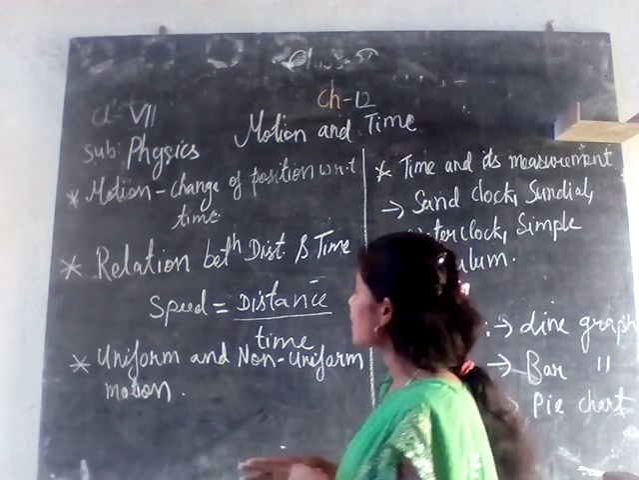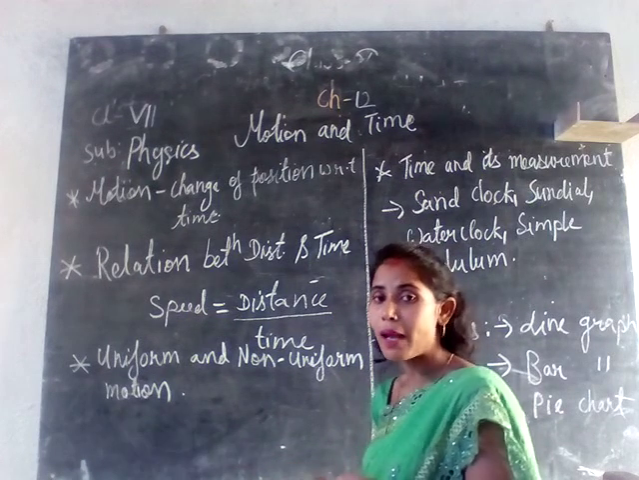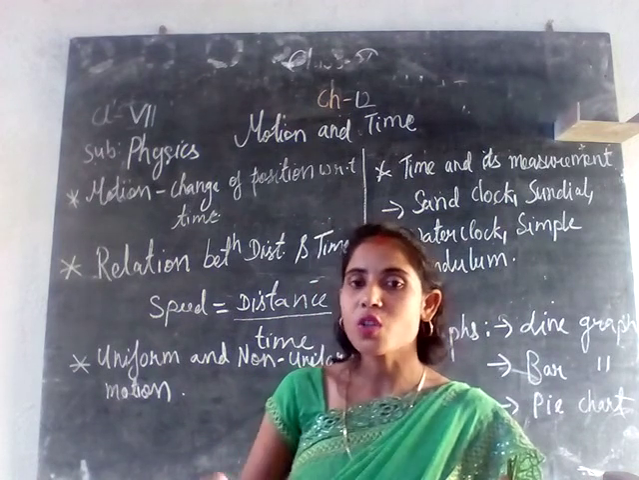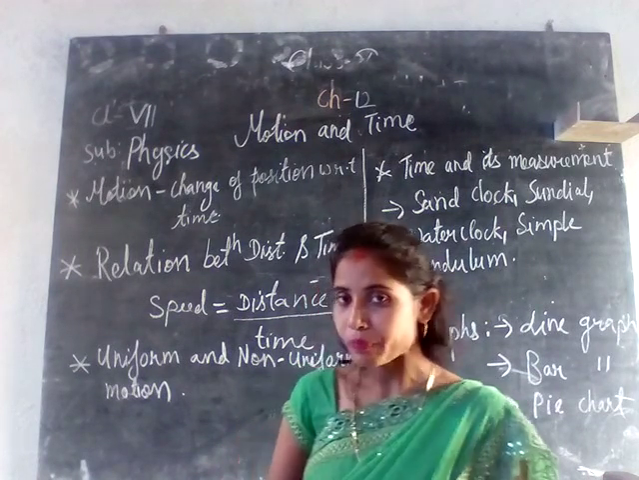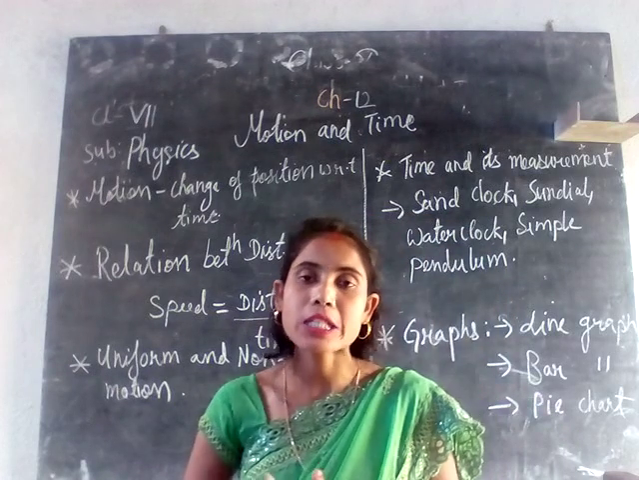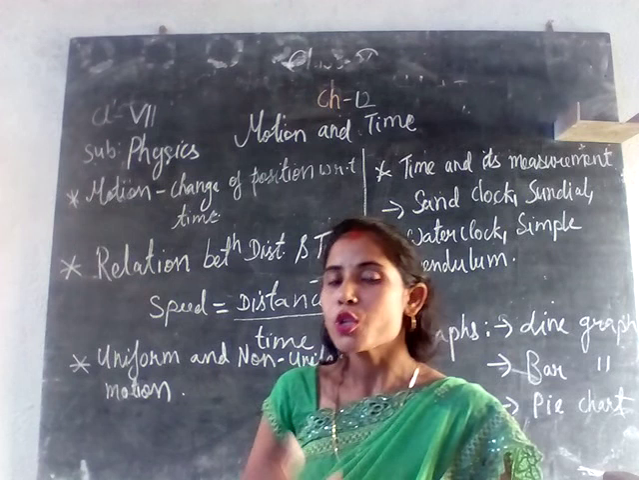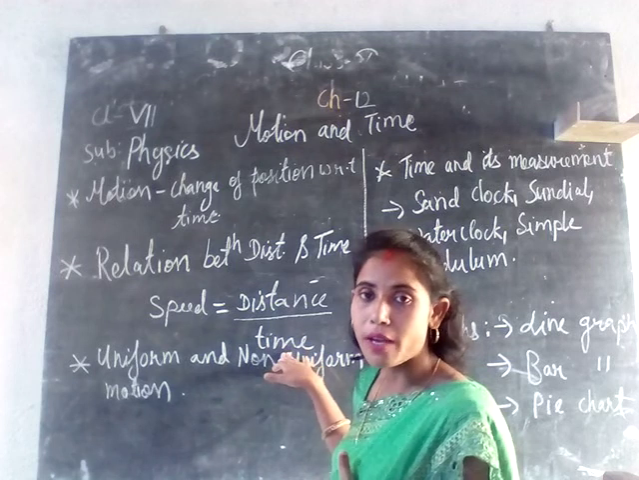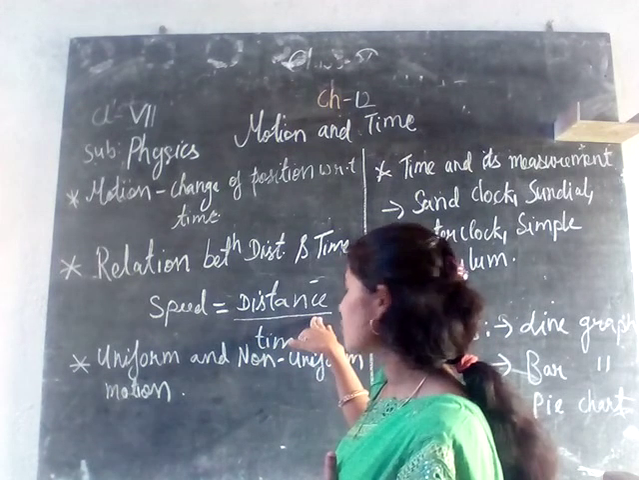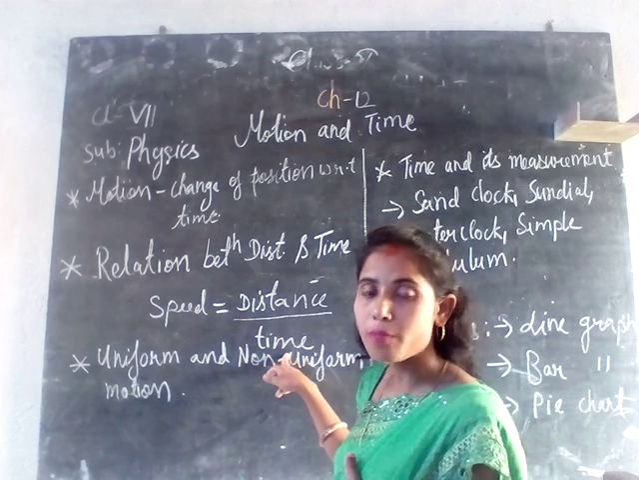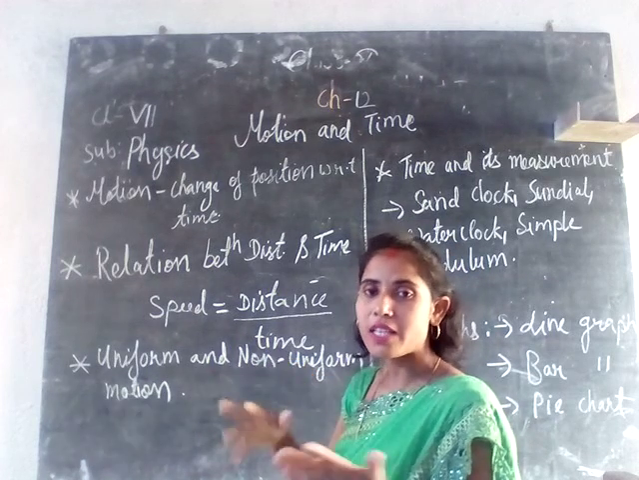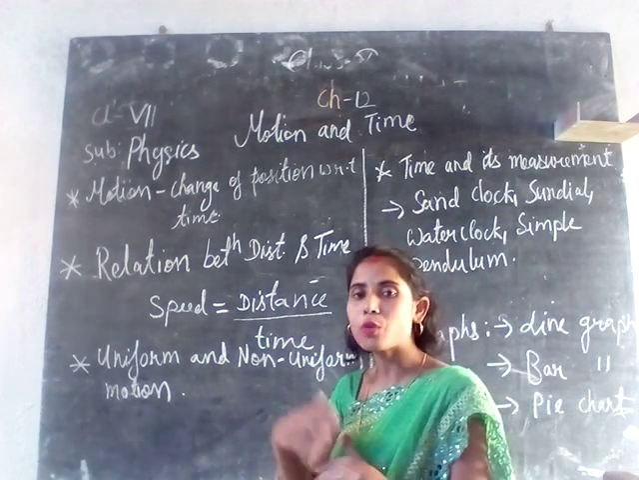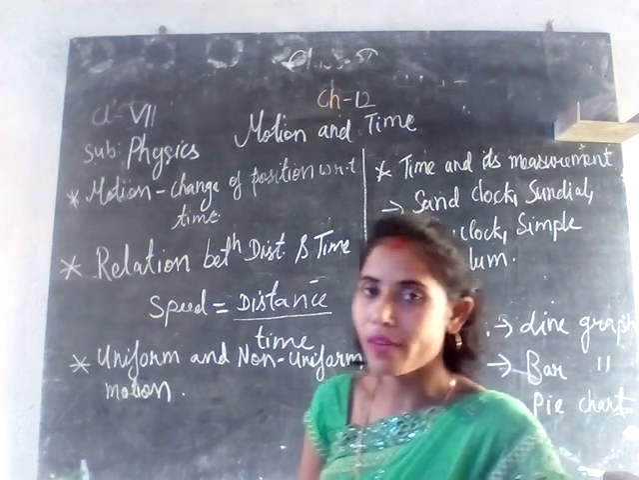Next we have to discuss the relation between distance and time. What do we mean by distance and time? Distance is the length covered by a body in a particular time. In order to measure speed, we have to know the distance as well as the time. Speed is equal to distance traveled divided by the time taken by a body. So speed is the distance traveled by a body per unit time.